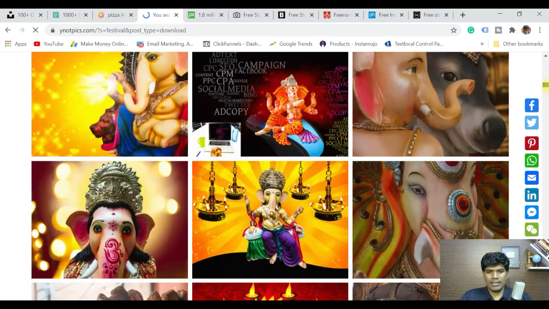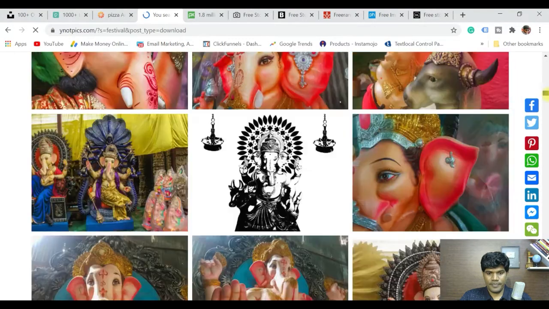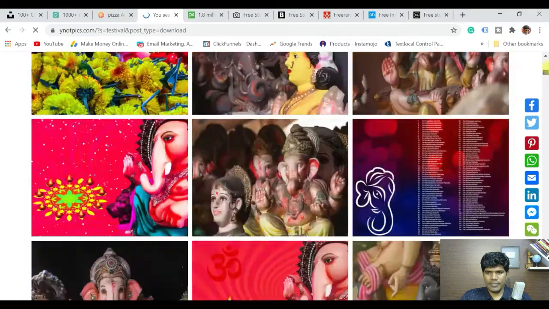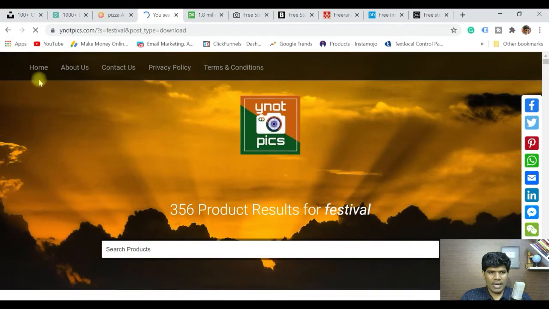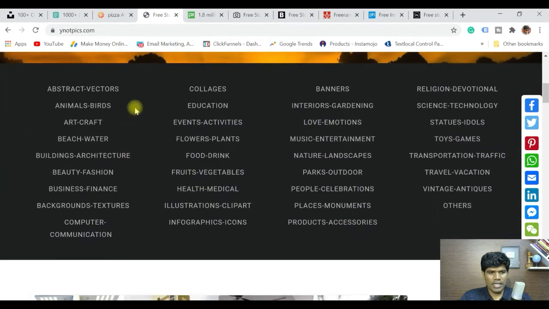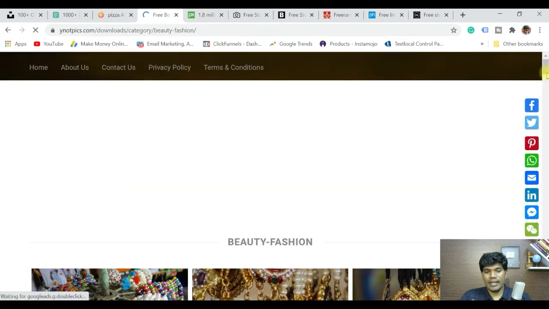They also say here that it's completely free for you to use. So you find all kinds of different images related to festivals. And again, if you go to home, they have listed multiple categories. You can just browse through whichever category you want. They have abstract, animals and birds, art and craft, beach, water, buildings, architecture, beauty and fashion. Now if you go to beauty and fashion, it's more towards Indian culture. So let me quickly show you that as well.